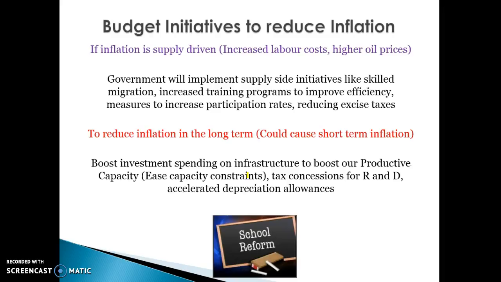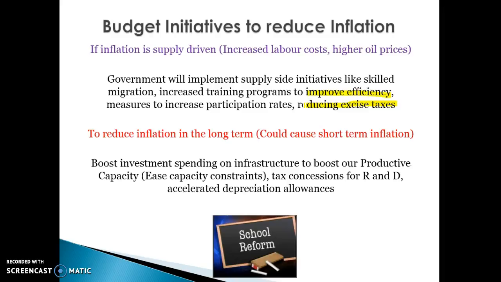That's when they're going to initiate things like skilled immigration to make sure there are more people and more competition for jobs in the labour force, and improved education and training in order to improve efficiency. So if inflation is supply driven, the best way to solve that in the short term is to implement things like training programs, skilled migration, increased participation rates, or perhaps reduced excise taxes, though that would be less likely. It's basically about improving the skills of our workforce.